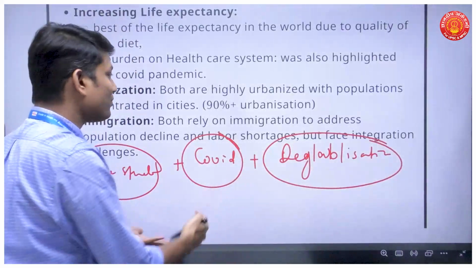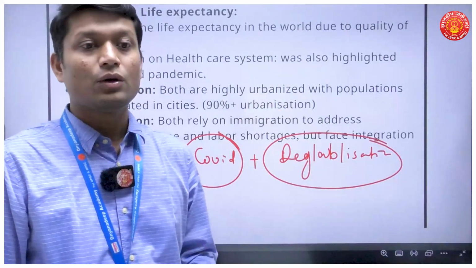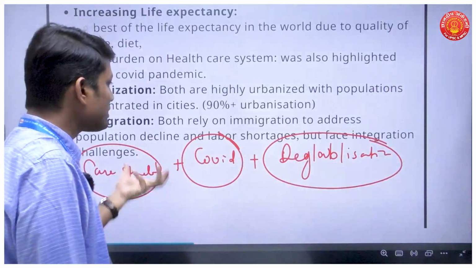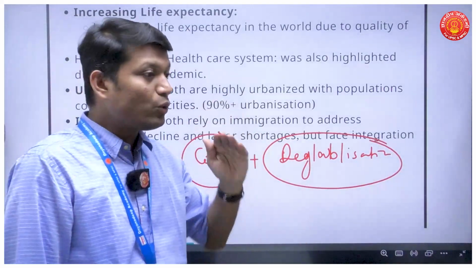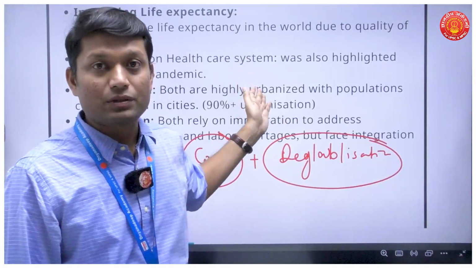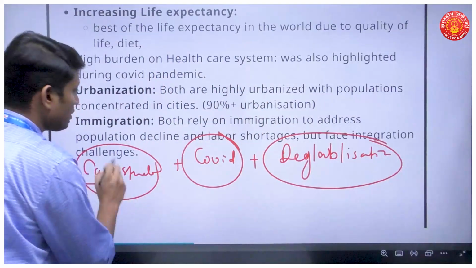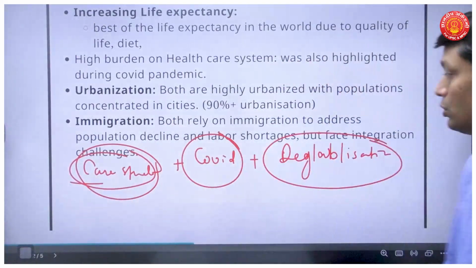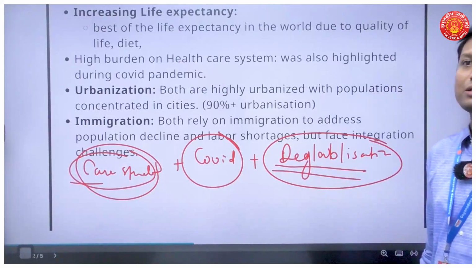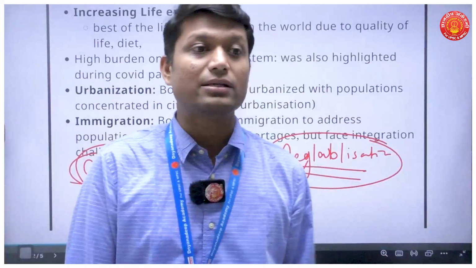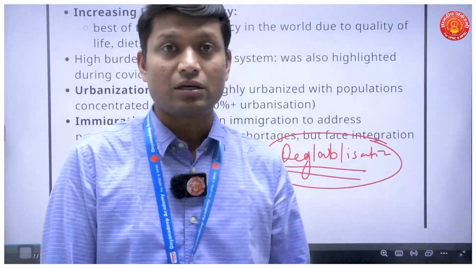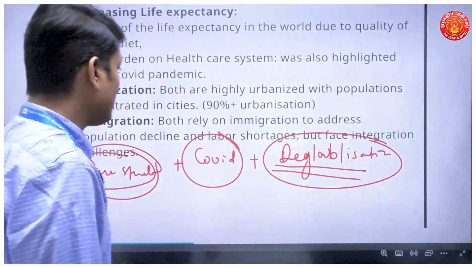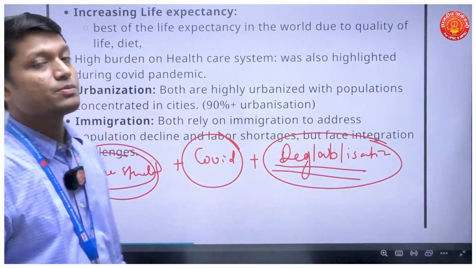Okay, so this is something you did not learn in your static part. What I am doing is, every day I am reading the newspaper, and out of that newspaper I am coming up with some phenomena, and I am trying to relate those phenomena to my syllabus. Okay, so if this needs to be continued, you can mention some case study. If this needs to be concluded, you can go straight to deglobalization. Just Google search how deglobalization is affecting aging countries, right? There is some positive, some negative you will find, and if you pick those lines, you will be in a very good position to conclude this particular question.